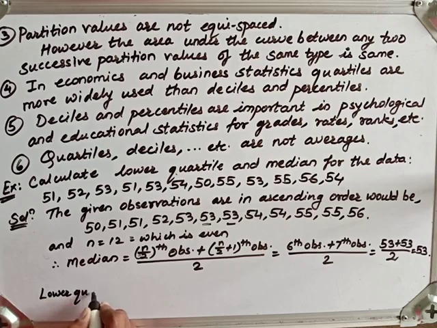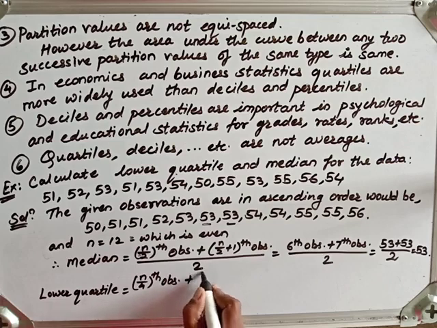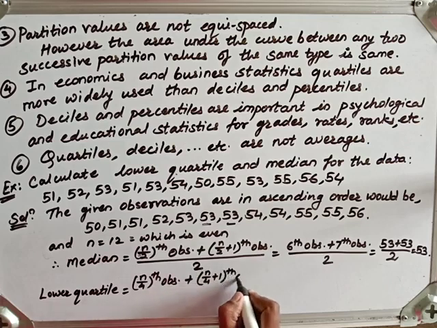Fine. Now lower quartile. Lower quartile is the n by 4th observation plus the n by 4 plus 1th observation, upon 2.